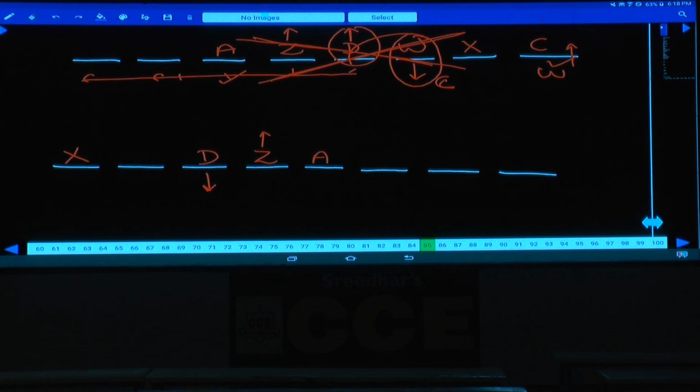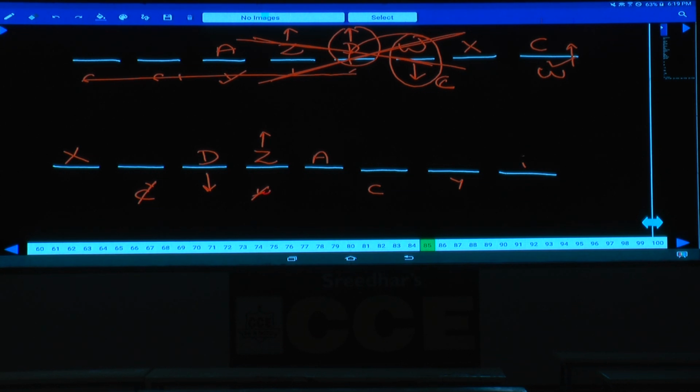Now C sits second to the left of W. C cannot be at this place, if C is here, W must be here, not possible. And if C is here, then W is there or not? If C is here, W can be here. If W is here, then W is facing north, then C will be here, and then Y will be here. Are you following this one or not? Then if W is here, W and D are in opposite directions, but they should face the same direction, hence W cannot be at this place.